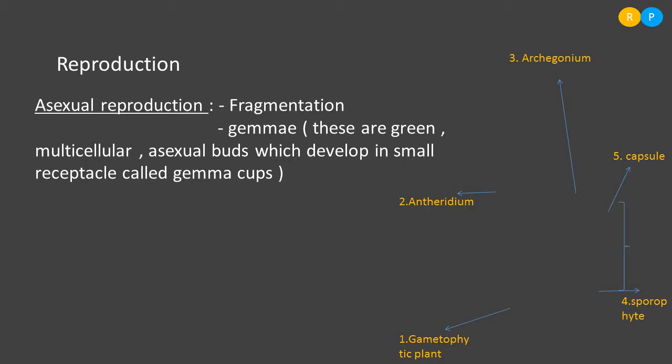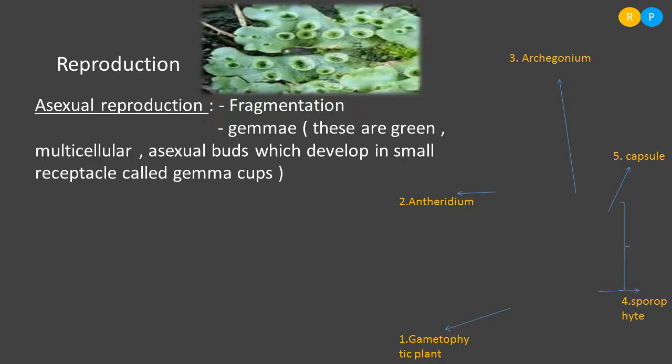Have a look at the Marchantia plant. On the surface of the thallus, you can notice small cup-like structures. These are called receptacles, and these receptacles are named gemma cups. Understood? Within the gemma cups, multicellular green buds are present, and those buds are named gemmae. Understood?